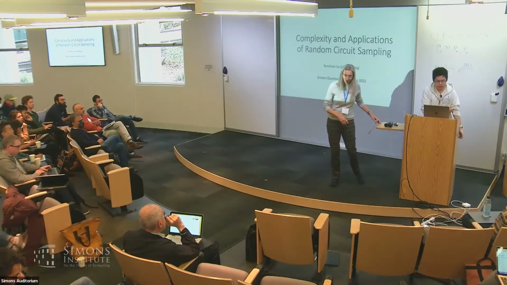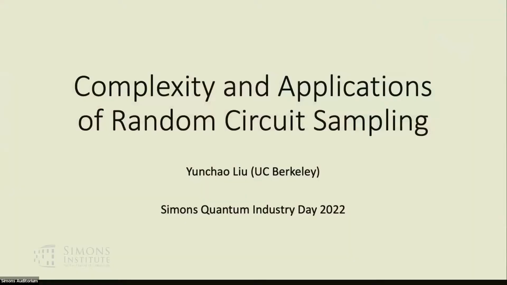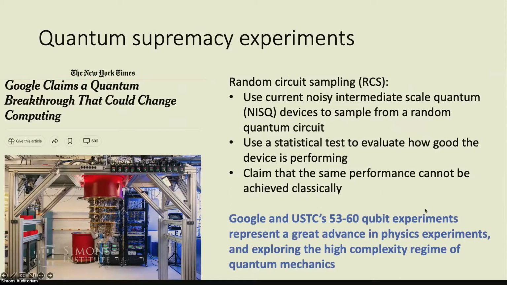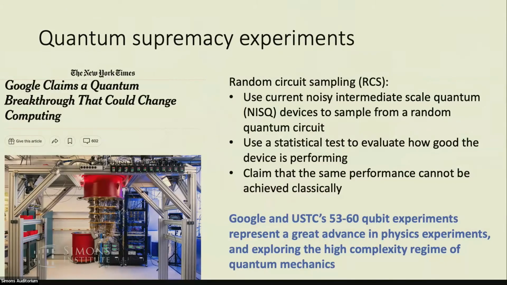Hello, everyone. It's my pleasure to be here to talk about the complexity and applications of random circuit sampling. In 2019, Google claimed a quantum breakthrough that would change computing. This experiment is called random circuit sampling, which has three components. First, we use current noisy intermediate scale quantum devices to sample from a random quantum circuit. Second, we use a statistical test to evaluate how well the device is performing. And third, we claim that the same performance cannot be achieved classically.